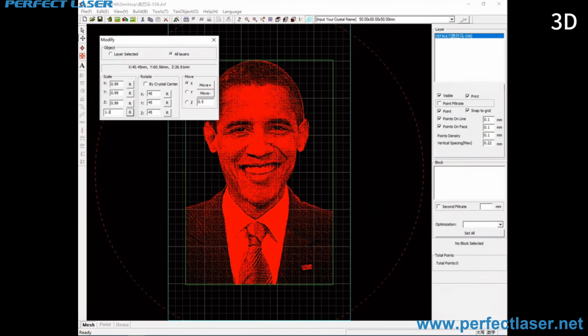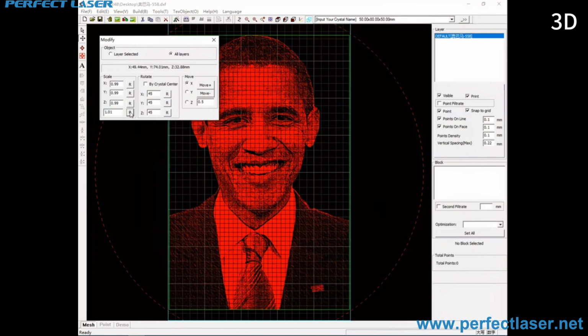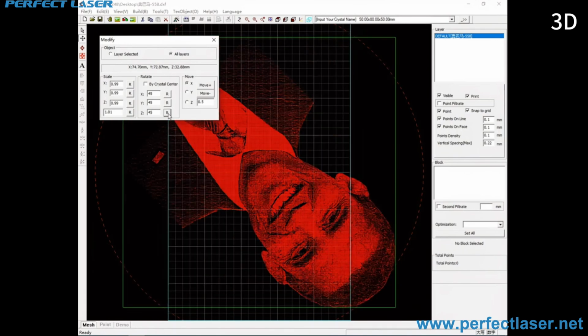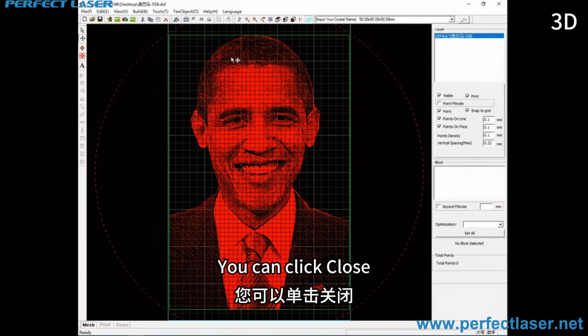This is the rotation angle. After you set it up, you can click Close.